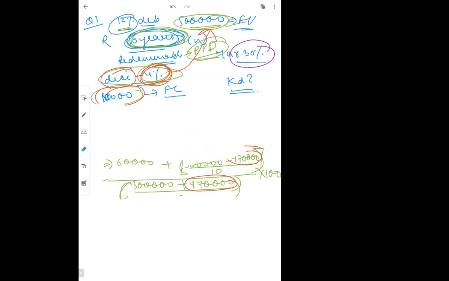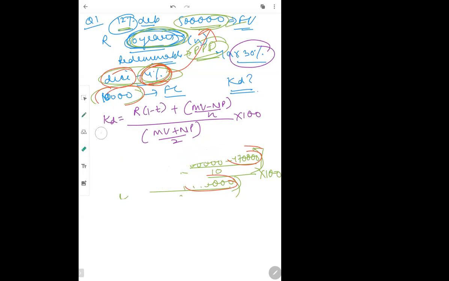So what is the formula for KD? The formula changes a little bit. With R, I will write (1 minus T) plus (MV minus NP divided by N), this whole divided by (MV plus NP divided by 2), into 100. This is the after tax formula of cost of capital.